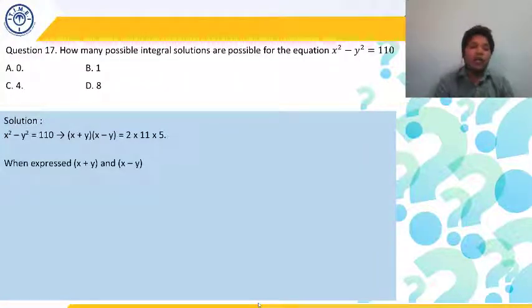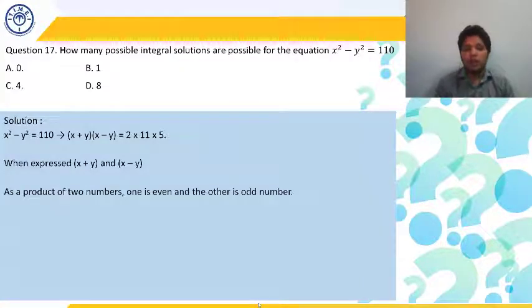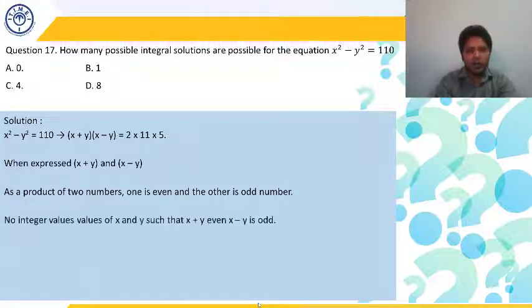So whenever x square minus y square is expressed as x plus y and x minus y, a product of two numbers, one is even and the other number is odd. Why? Because 110 is an even number. It contains only one 2, so one of the numbers is even and the other number is odd. Then only it is possible because there is only one multiple of 2. So either x plus y is even, x minus y is odd, or x plus y is odd, x minus y is even. One of them has to be even and the other one has to be odd. Then only this kind of arrangement is possible.